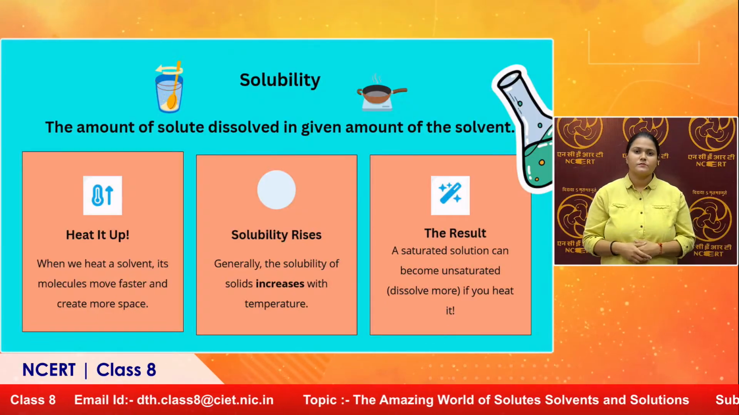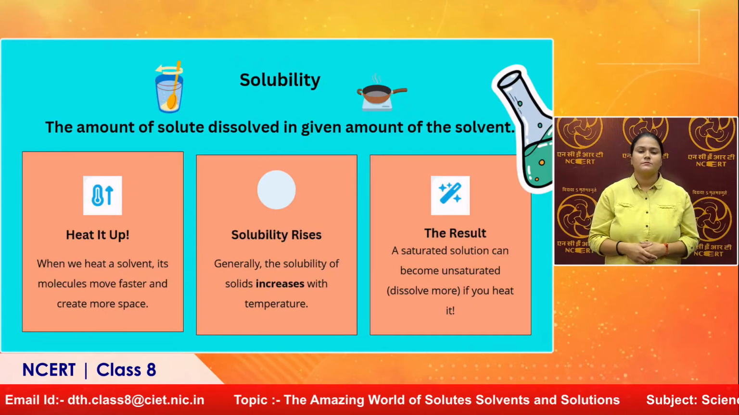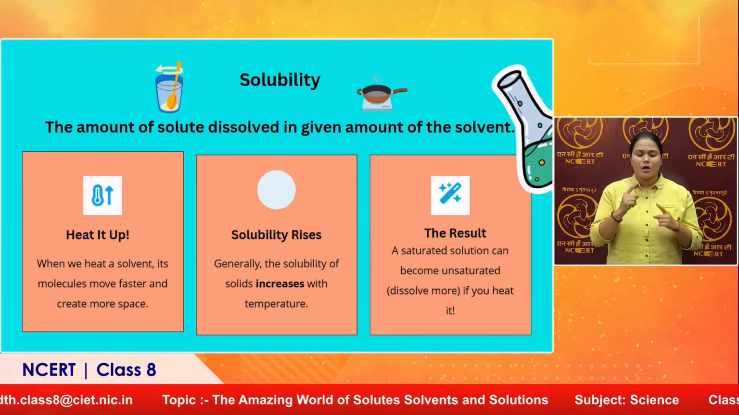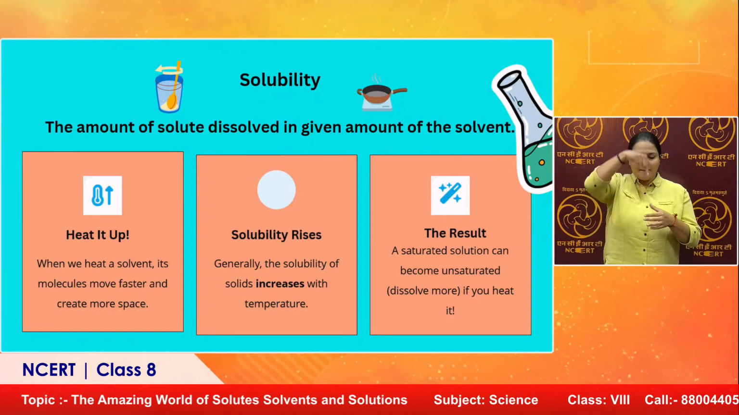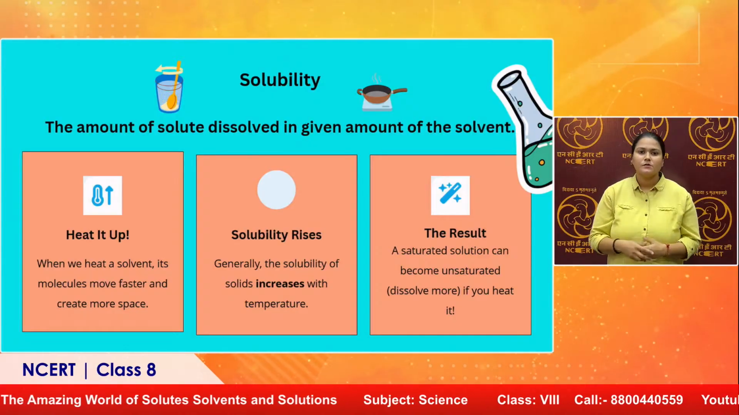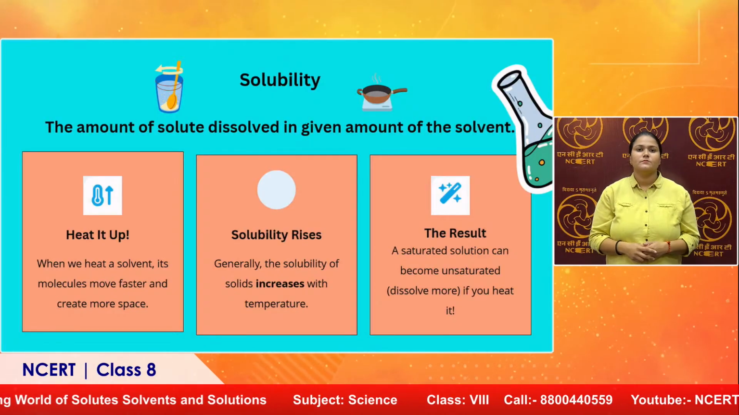Now next, what is happening? By increasing temperature, we can make a saturated solution unsaturated. We have seen what a saturated solution is. It is the one wherein we cannot add more solute, because all the spaces are filled. The solute has taken all the spaces which are present in the water. That's the reason why the solution has become a saturated solution.